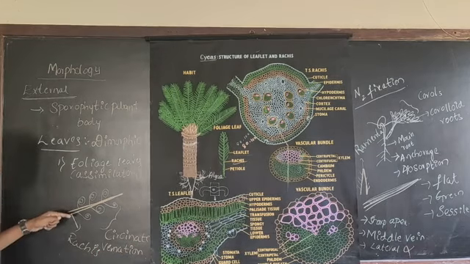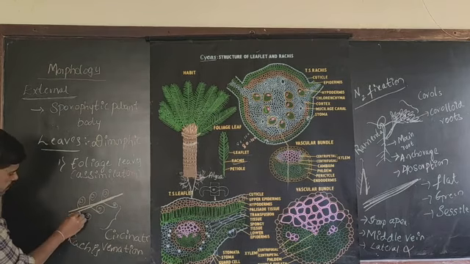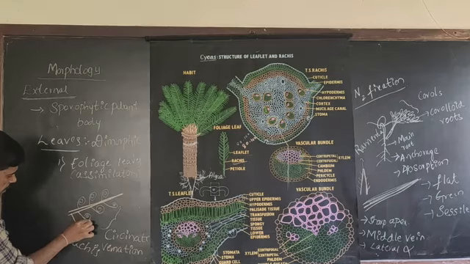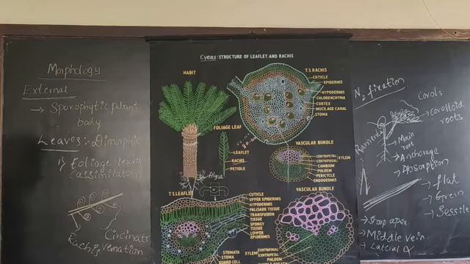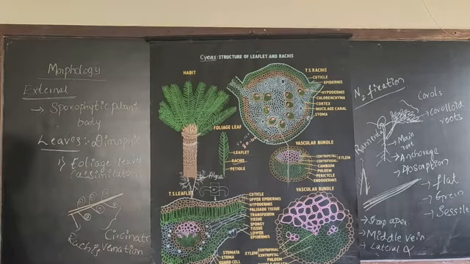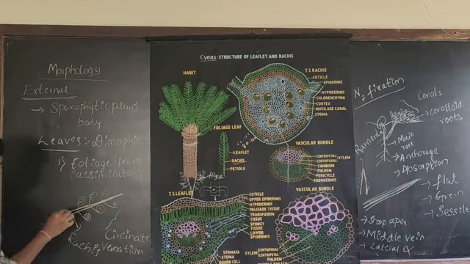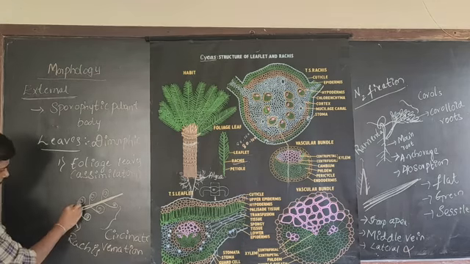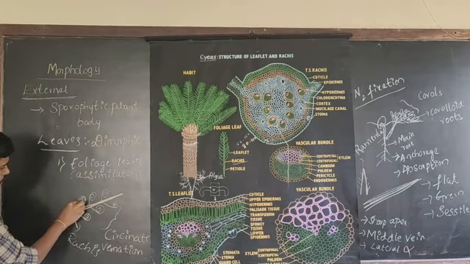During the formation of leaflets, in the earlier stages, the leaflets coil themselves like this. So why do they coil? Because at the tip of the leaflet, the leaf primordia will be there. In order to protect that leaf apex or the leaf primordia, they coil like this. So this type of coiling is known as